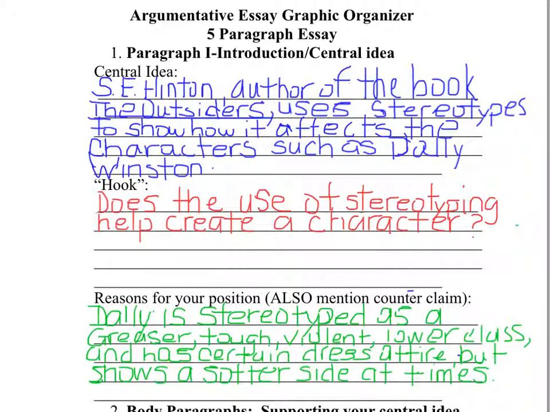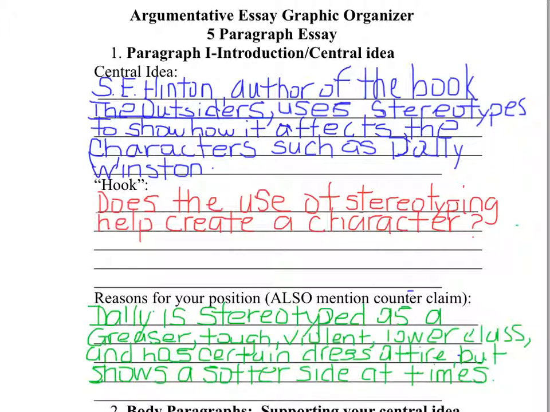So I came up with S.E. Hinton, author of the book The Outsiders, uses stereotypes to show how it affects the characters such as Dally Winston. Dally Winston is one of our main characters of the story, and he does fit a typical stereotype, which I will go through in a minute.